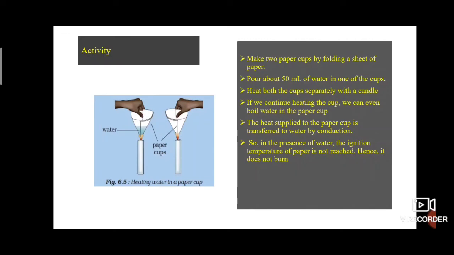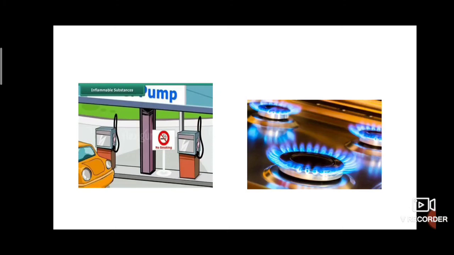Then inflammable substances. Here there are 2 examples. The first picture is a petrol pump. You must have seen a no smoking sign at a petrol pump, right? It is because petrol easily catches fire.